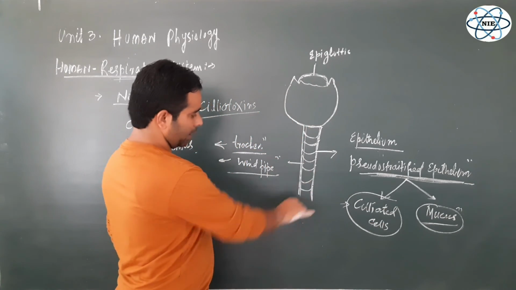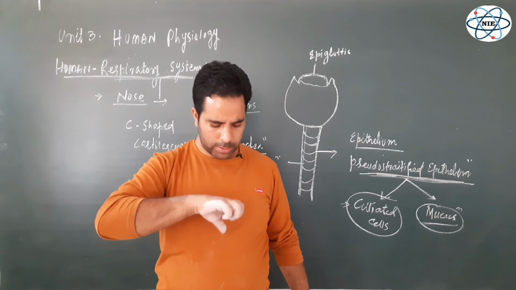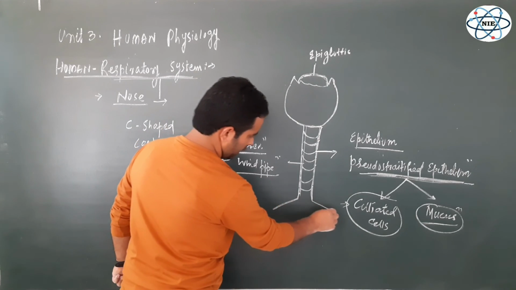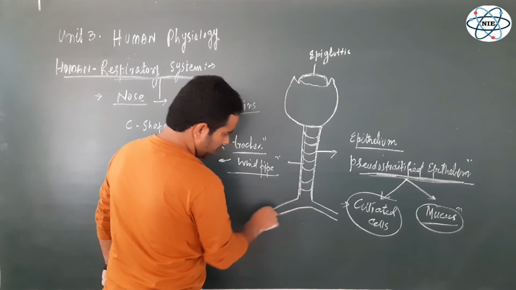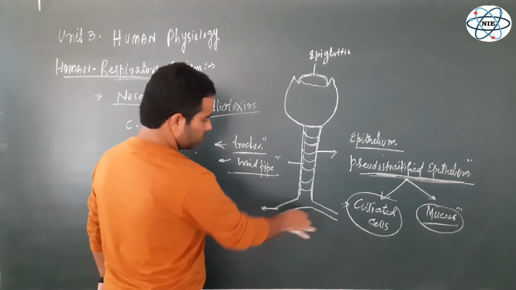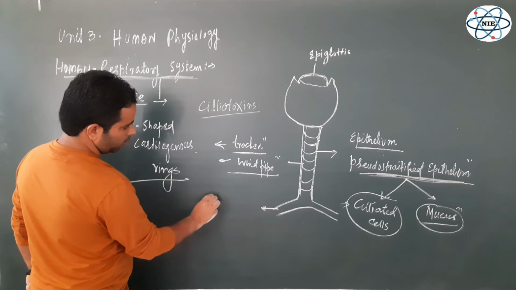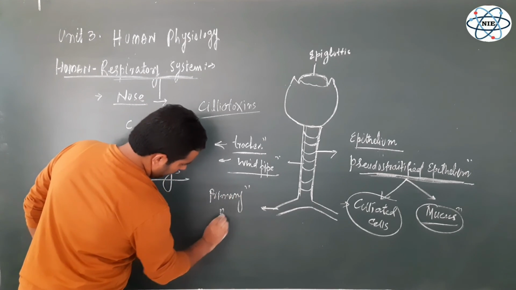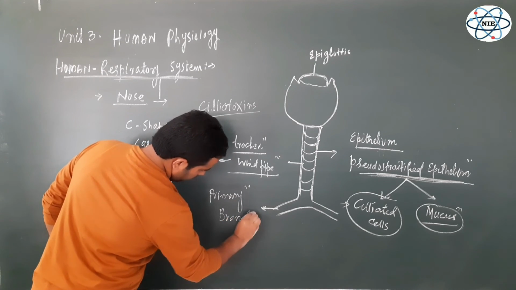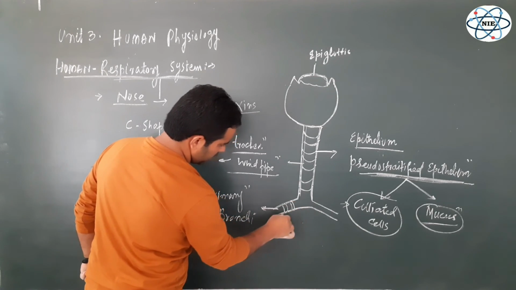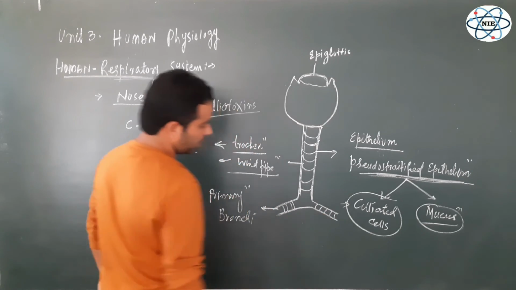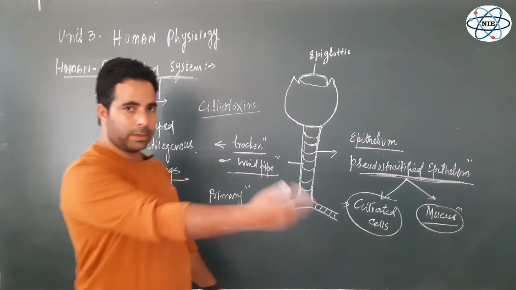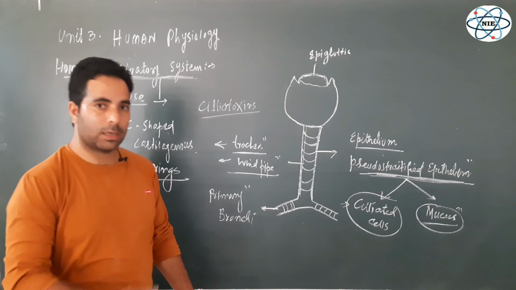Now at its lower end, when the trachea enters the thoracic cavity, when it enters the chest, it bifurcates into two branches. These two branches of the trachea which enter the two lungs are known as primary bronchi, and like the trachea, these are also lined by the same C-shaped cartilaginous rings. There are cartilaginous rings present even in these primary bronchi. Why primary? Because they further divide and redivide into secondary and tertiary bronchi inside the lungs.